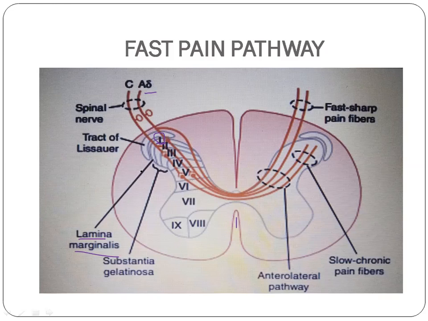This is important regarding second order neurons. Second order neurons originating from the lamina marginalis cross to the opposite side of the spinal cord through the anterior commissure and project into the neospinothalamic tract.